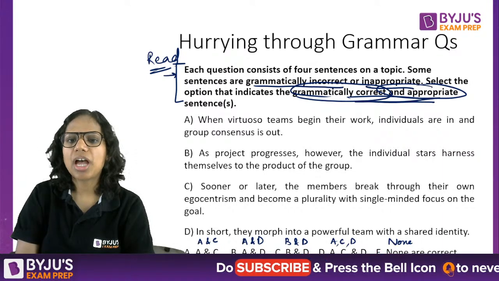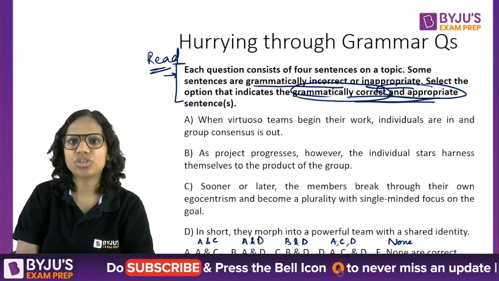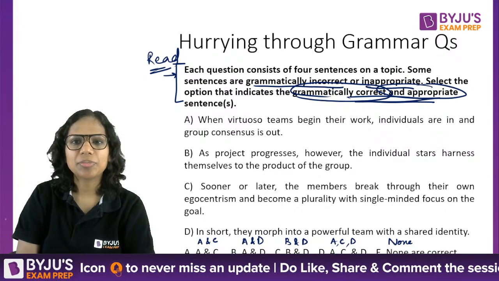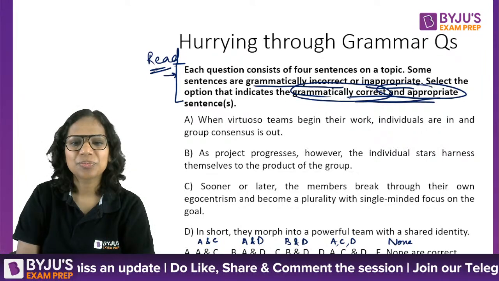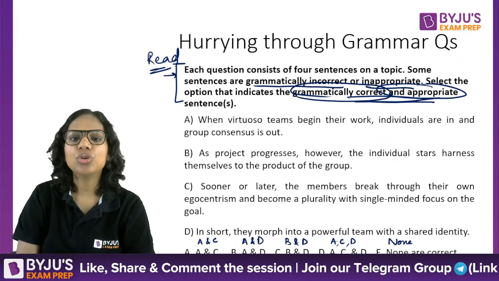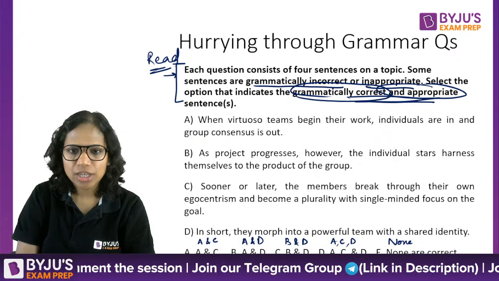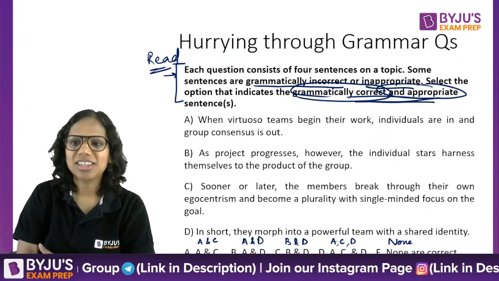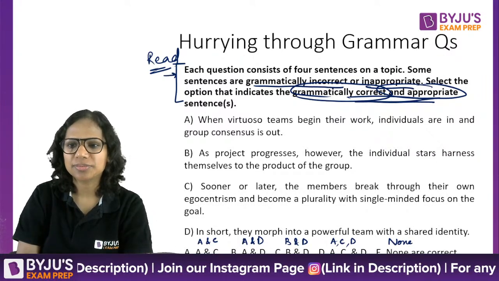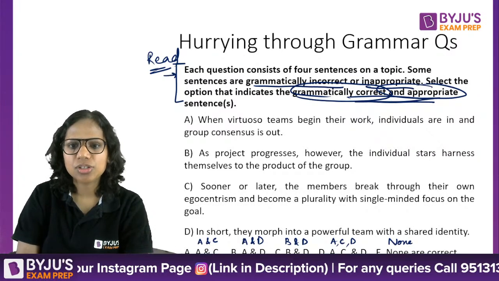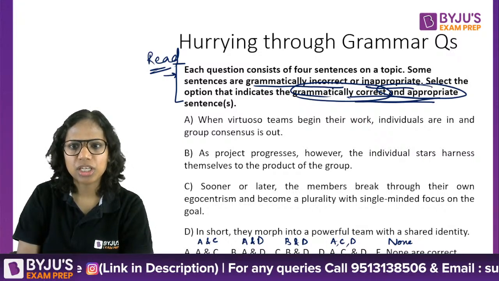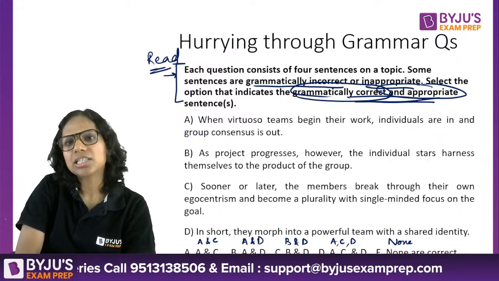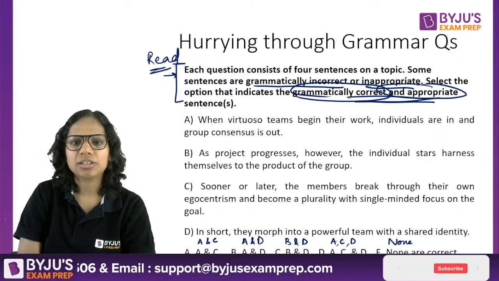So you see, if I hadn't read this question correctly, I might have marked option A instead of option C. So that is why it's important to read the instructions carefully and to read the sentences also, because you spotted some errors. Then only you formed a decision. Okay, D also I've got, A also. Okay, some of you think A is incorrect. So what is the error in A? Let's discuss that now. Error in A.